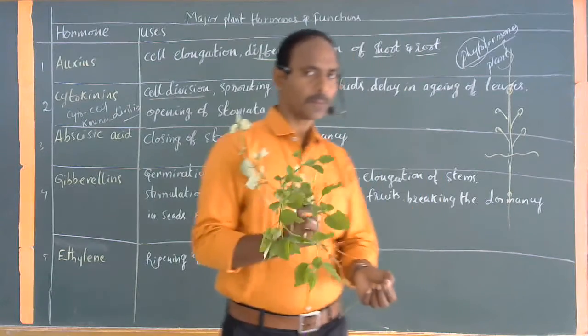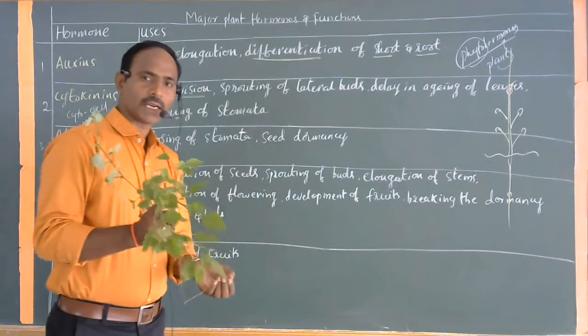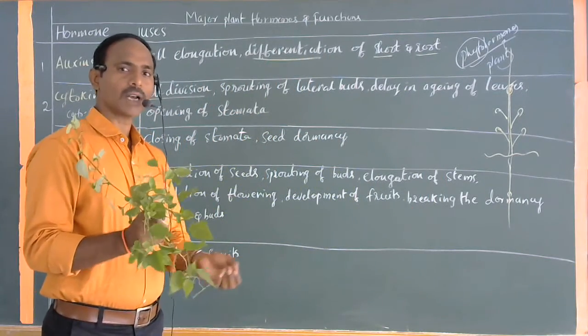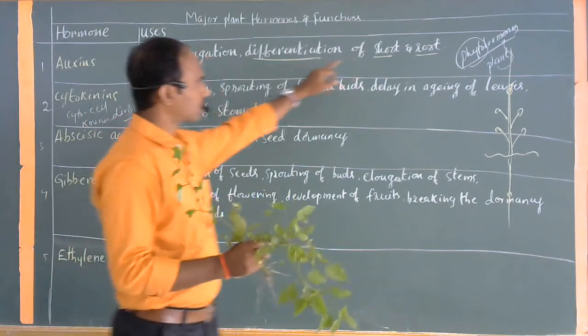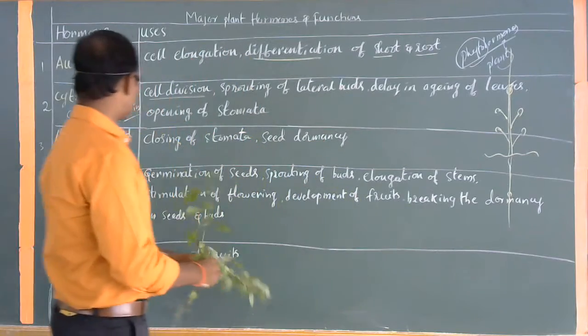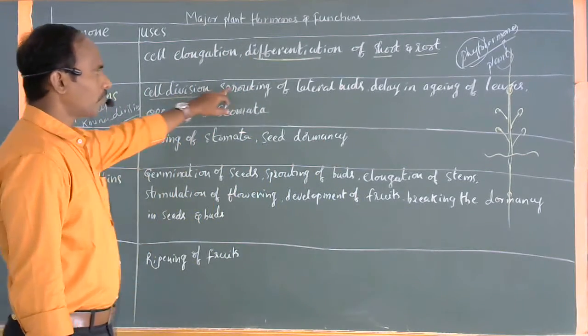This can also be useful for the penetration of the root into deeper parts of the soil, which is also useful for absorption of water and materials. That is commonly called differentiation of the shoot and also the roots. Next one, cell division, sprouting of lateral buds.